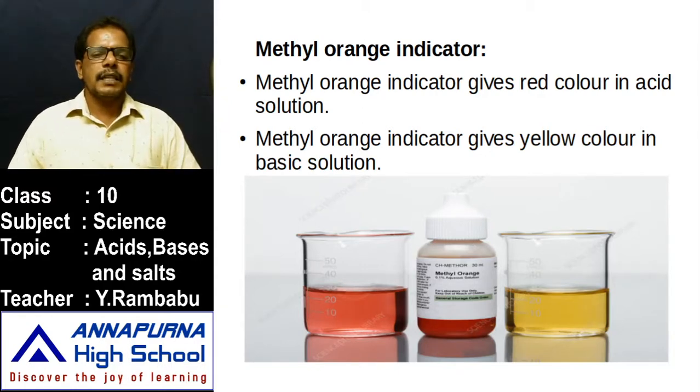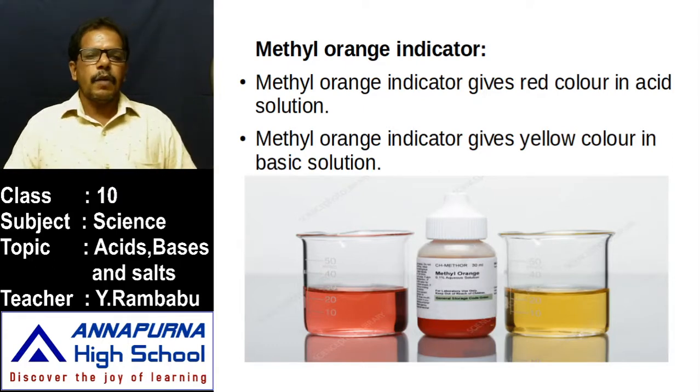Generally, this methyl orange indicator is in which color? Orange in color. Take a substance which is acidic in nature. Add 2 to 3 drops of this methyl orange indicator. If the solution changes into red color or pink color, that means that is acid. While if the solution changes into yellow color, that is base. That means basic solution. If there is no color change, the orange remains as orange, that means it is neutral.